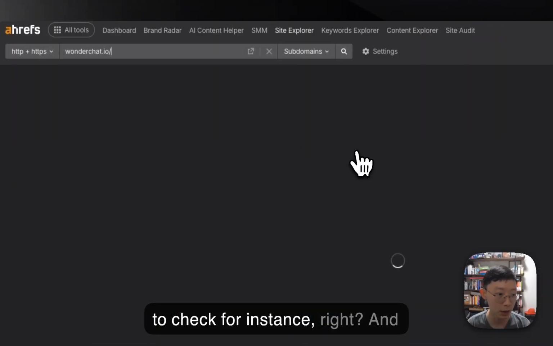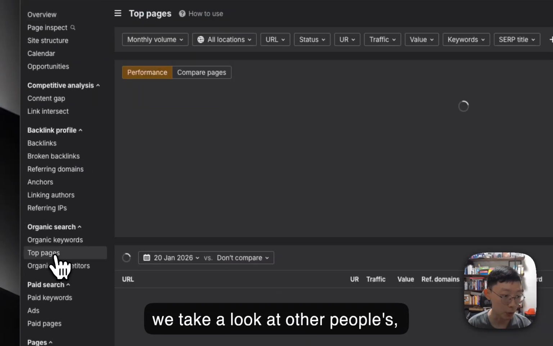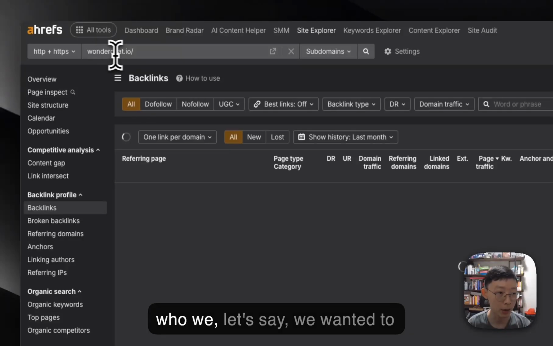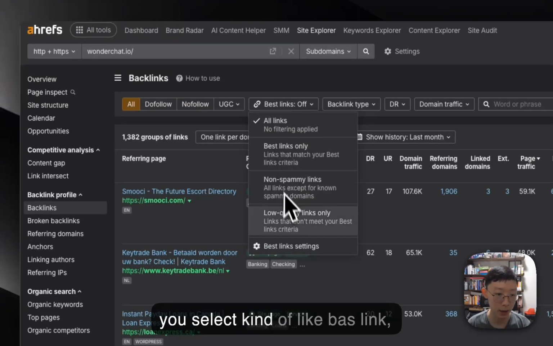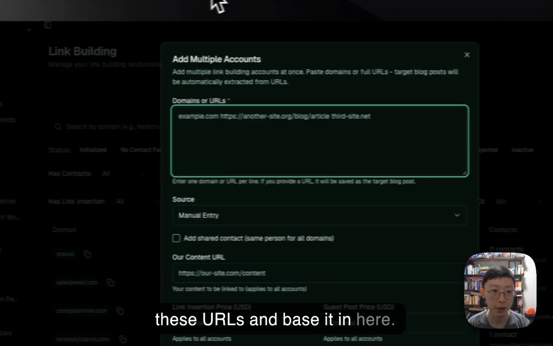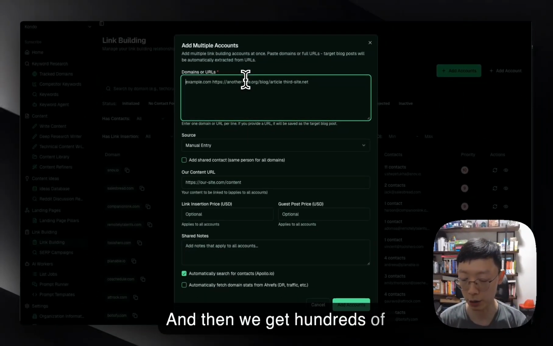Then we take a look at other people's backlinks, someone whom we wanted to copy the backlinks from, and then you select best links, show results, and then export all of these URLs and paste them in here. So that's the second way we can go about it, and then we get hundreds of emails scheduled the very day itself.